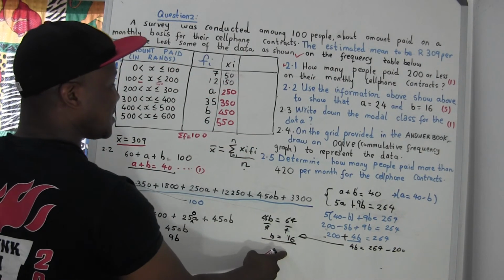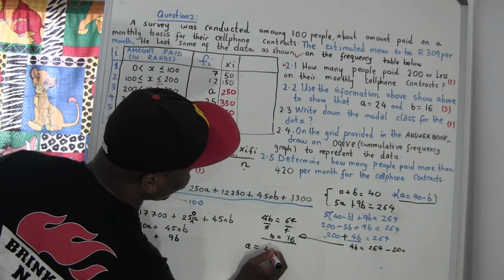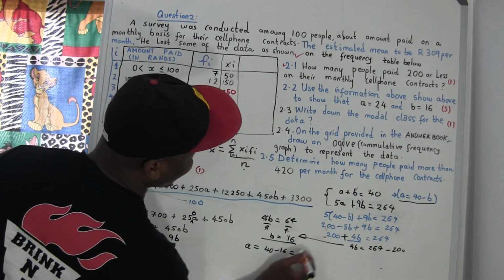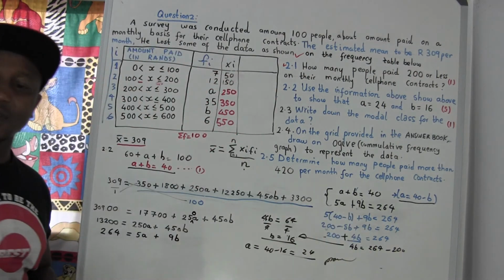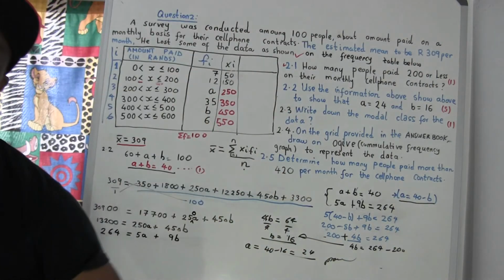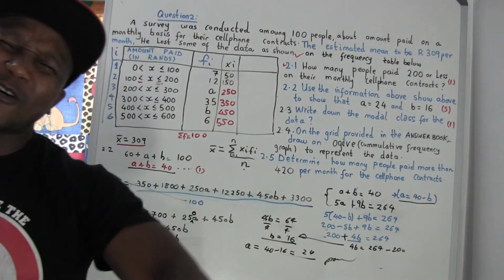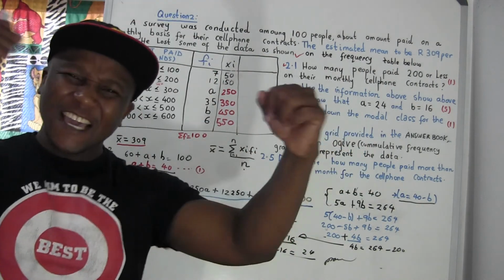So now if you got b equal 16, you can substitute here. So you say, oh, my a equal to 40 minus 16. Okay, 40 minus 16 equal 24. Proved already. You know what I'm saying? So look, I'm an African prime. Time to shine. I'm an African warrior. Time to get distinction. Easy, man.